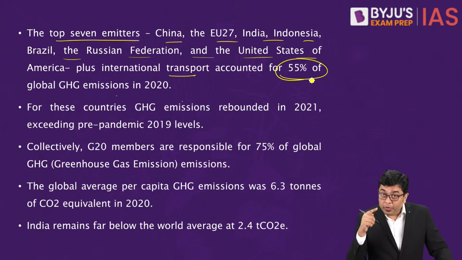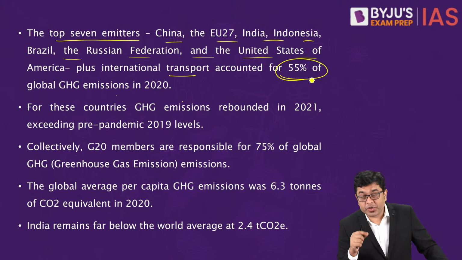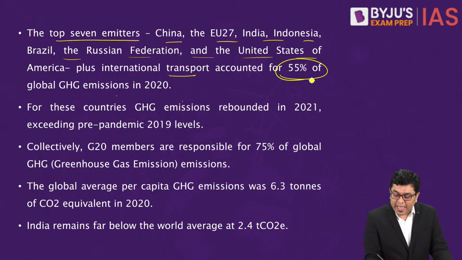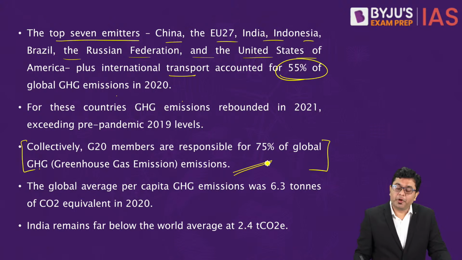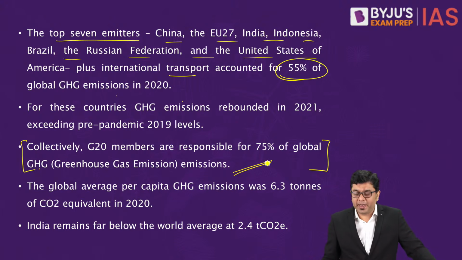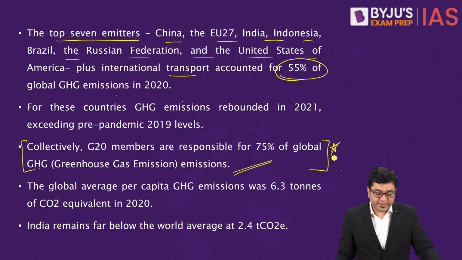And here, during the pandemic, we all know that the emissions level did reduce, but again, post-pandemic, the amount of emissions further accelerated upwards. Now here, the G20 members are responsible for 75% of global emission. Why is this relevant? Because of the G20 summit.